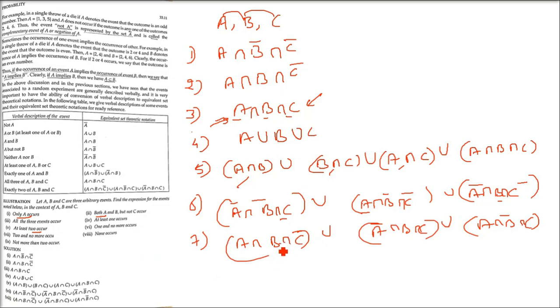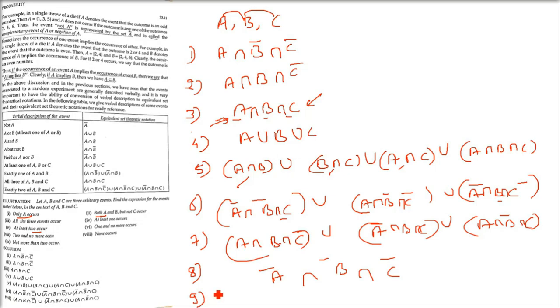Coming to the eighth, none occurs. So it's very easy. None occurs means just take all of these negations and take the intersection. None of them occur. So A naught, B naught, C naught, intersection.